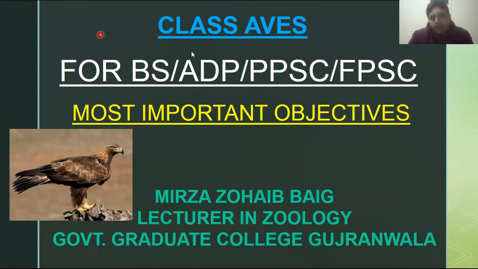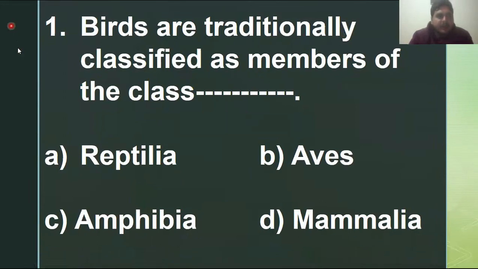So the first MCQ related to birds, or the class: birds are traditionally classified as members of the class what? Traditionally, birds are classified into which kind of group or class? So birds are traditionally classified into the Aves. Class Aves is the group to which birds belong.